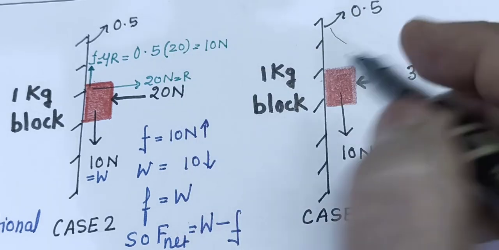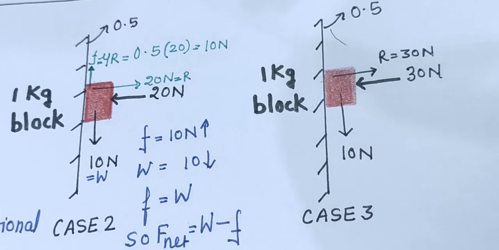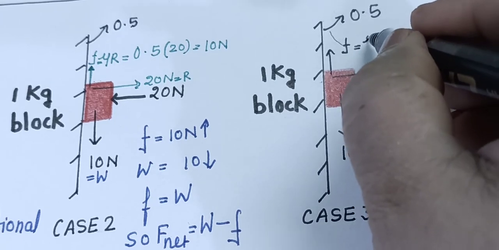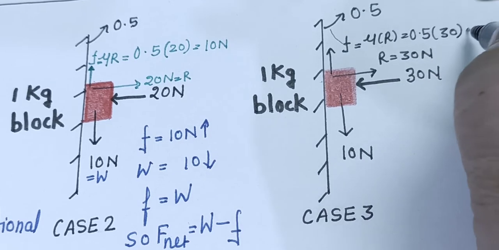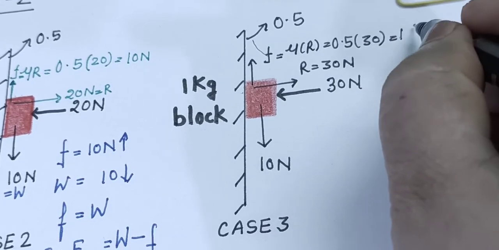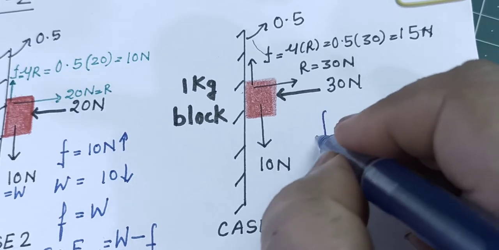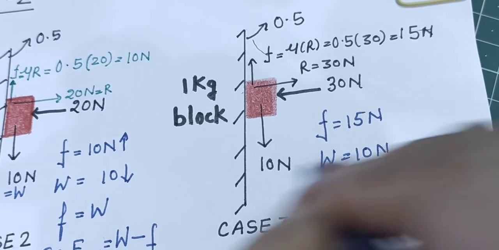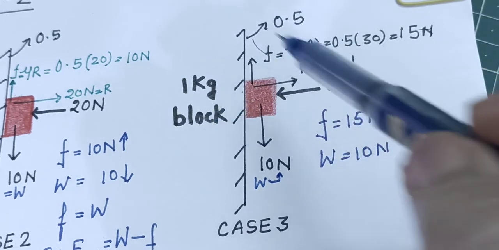I am pushing the block with 30 Newton, so the normal reaction force R will also be 30 Newton, right? Now frictional force is mu R, that is 0.5 into 30, that is 15 Newton. Clear? Let's quickly analyze again. Frictional force 15 Newton, gravitational force 10 Newton, this is the weight. Now what will happen? Will the block start moving upward?